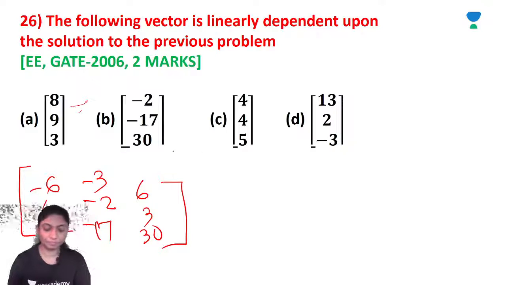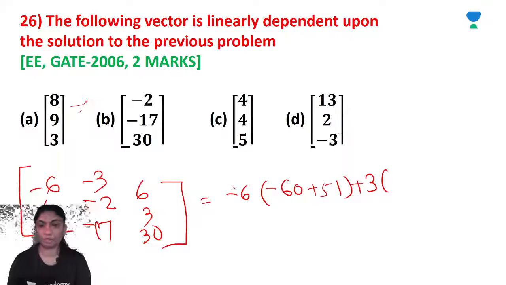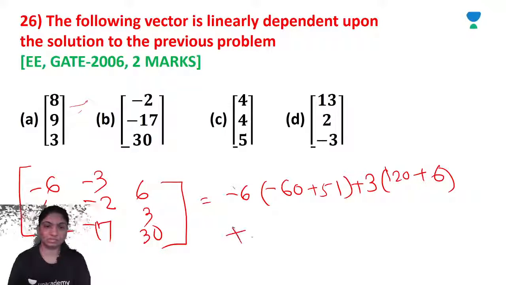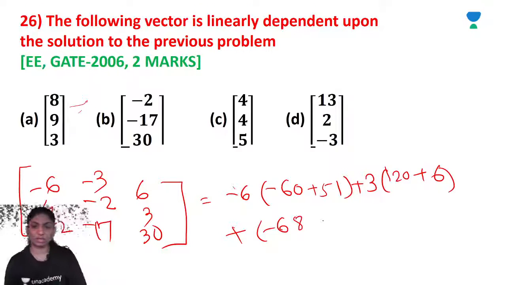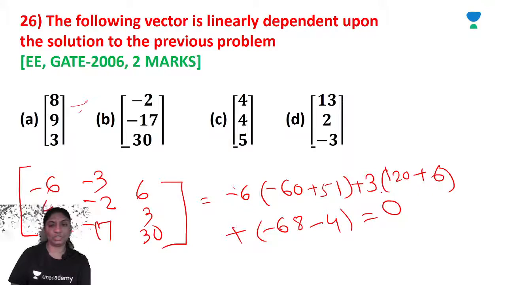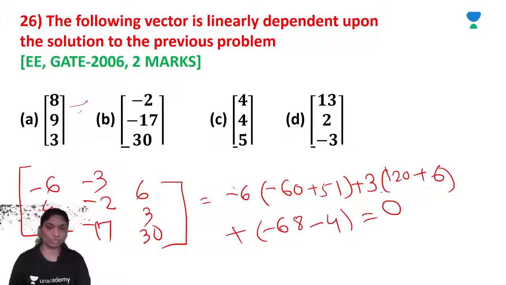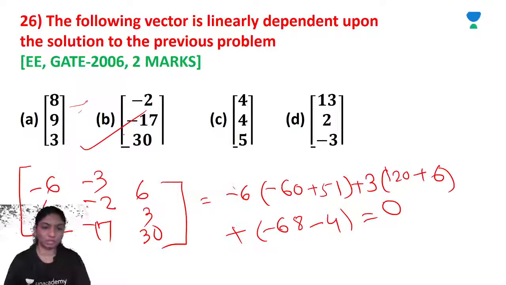minus 6 times the determinant of this: minus 60 plus 51, plus 3 into 120 plus 6, right? Plus 6 into minus 68 minus 4. If you see, the addition is 0, hence it is linearly dependent. So which one is [6, 3, 40, -2]? So option B. Minus 2, minus 17, 40.